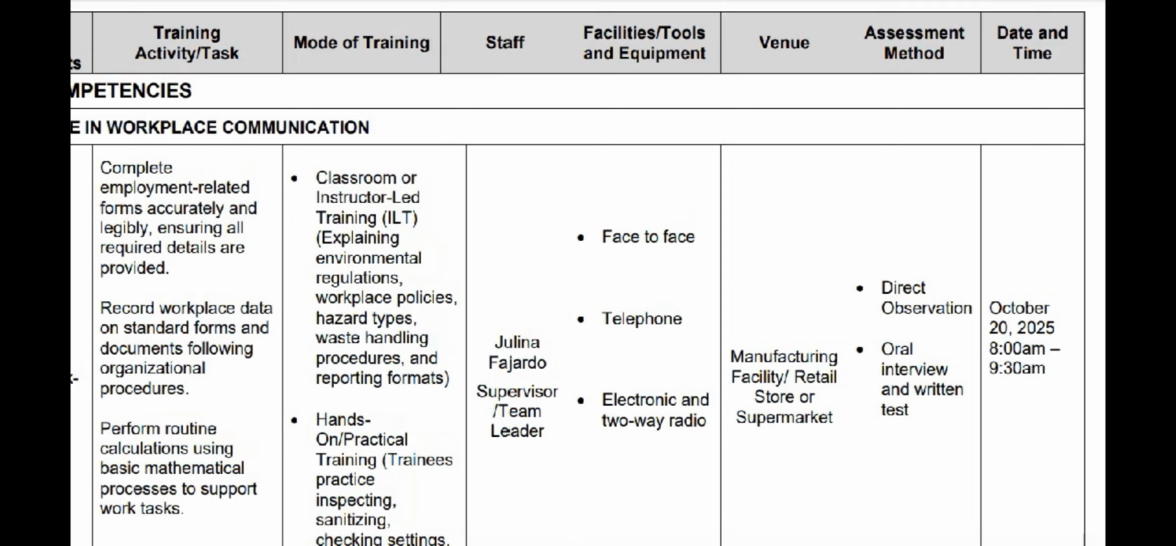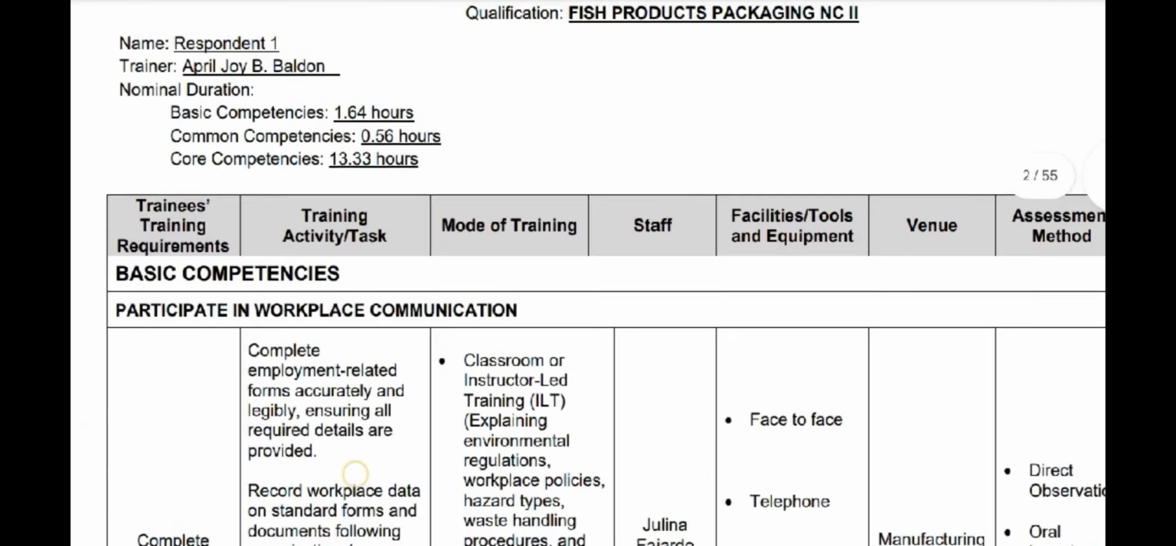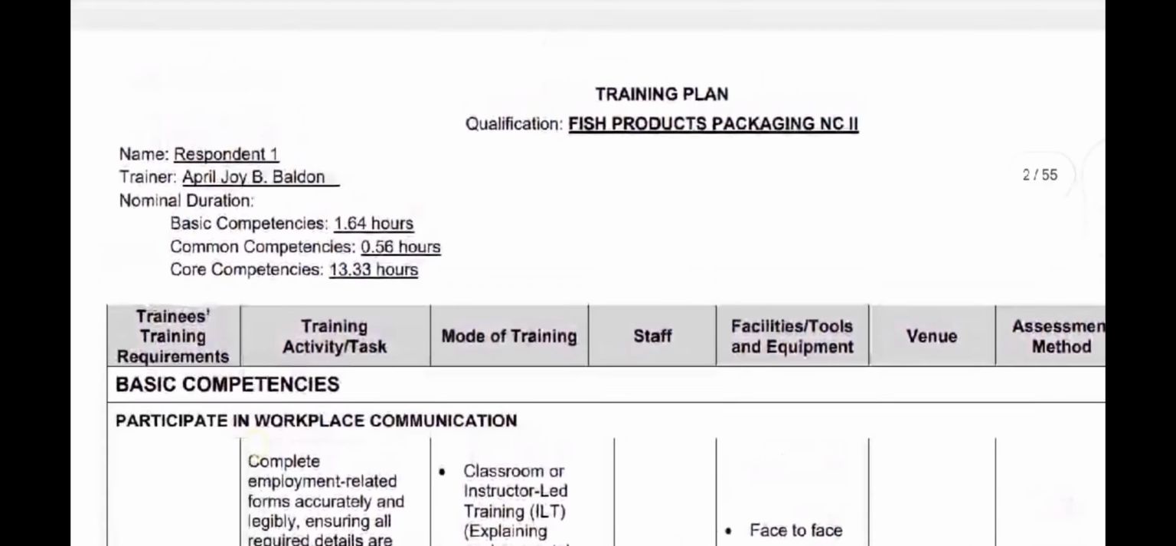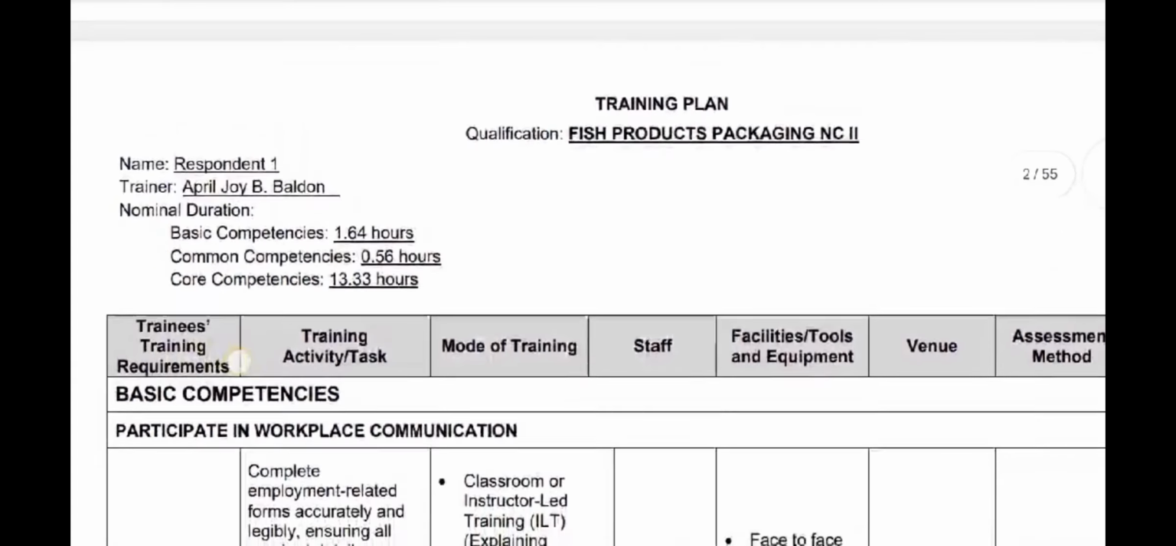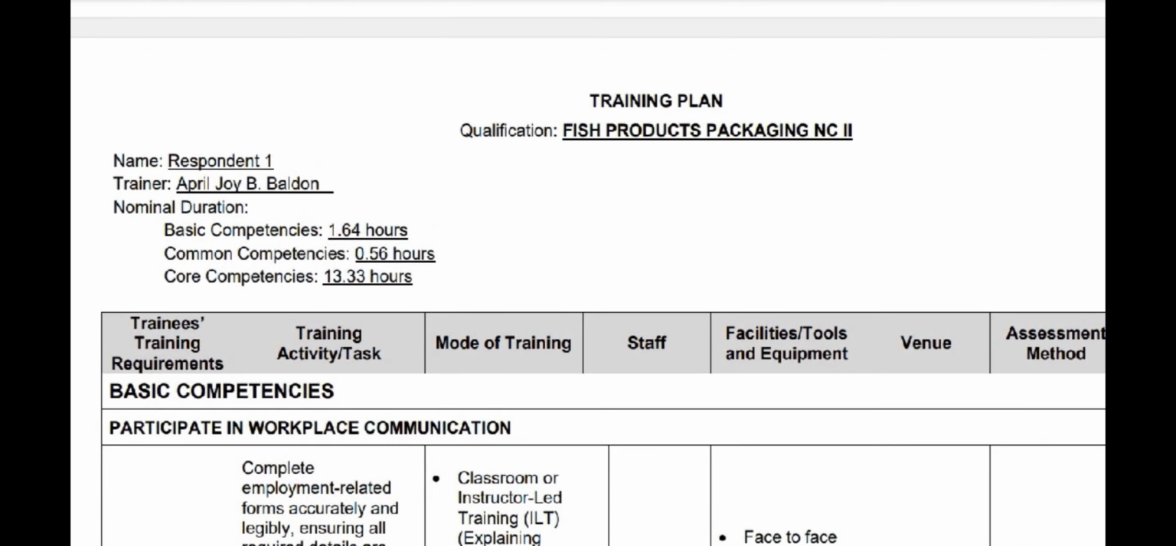So for the date and time, I just put here October 2025 from 8 a.m. to 9:30 a.m. So this is the total of 1 hour and 30 minutes. I came up with this time because of this nominal duration, which is the basic competencies of 1.64 hours. It is equivalent to 1 hour and 30 minutes.